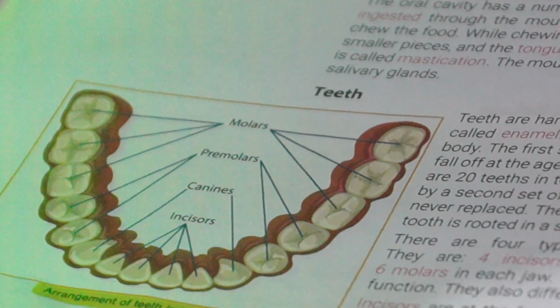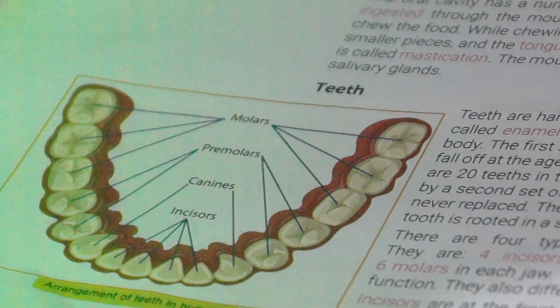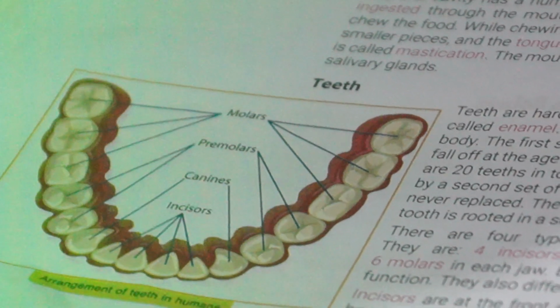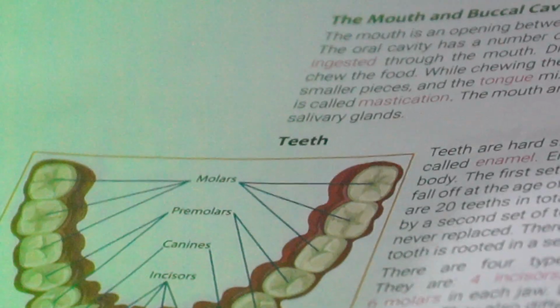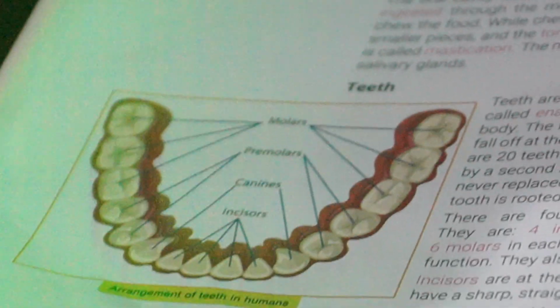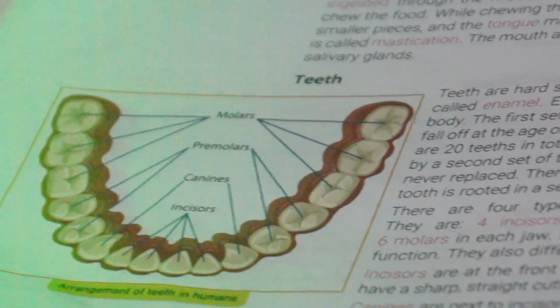Okay, so 32 permanent teeth are there and 20 milk teeth are there. This is the difference between milk teeth and permanent teeth. Milk teeth are 20 in number, permanent teeth are 32 in number. Okay, now we have to study the types of teeth. You can see the picture here.